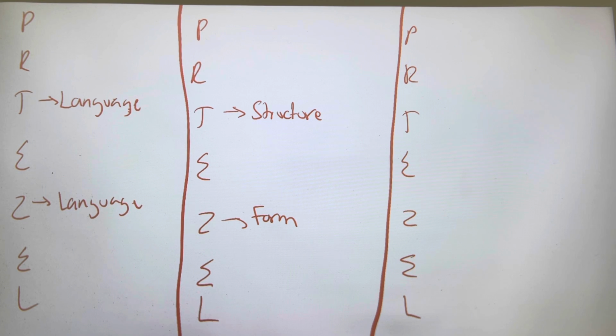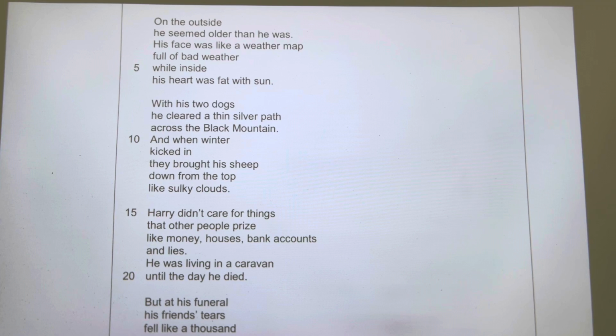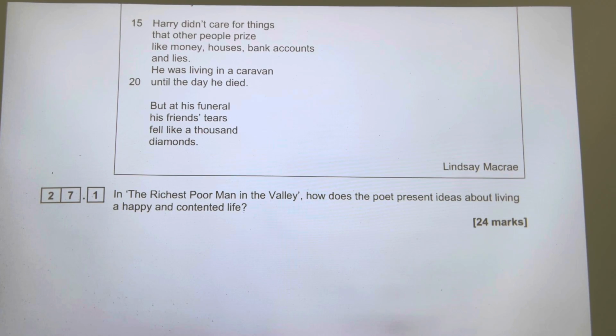In paragraph 3, I would like you to talk about language. And when you zoom in, guys, I would like you to please talk about structure. There is a basic plan of how you make sure you hit AO1 and AO2. But let's try applying it to an exam question. How does the poet present ideas about living a happy and contented life?